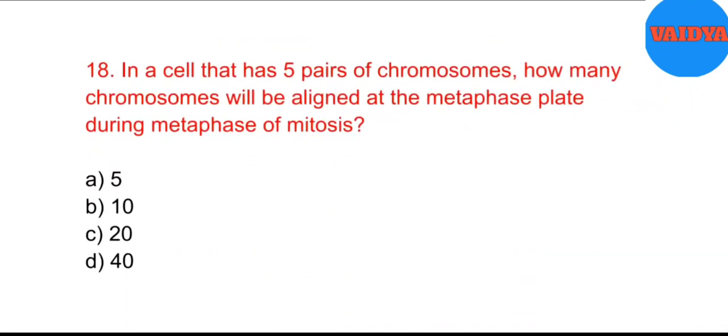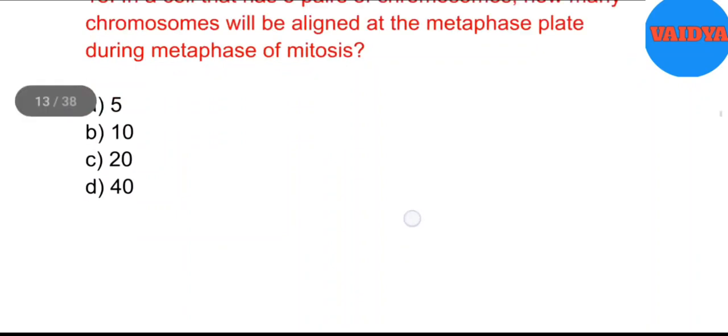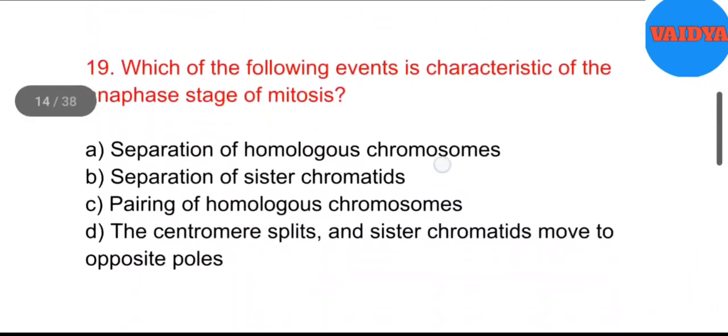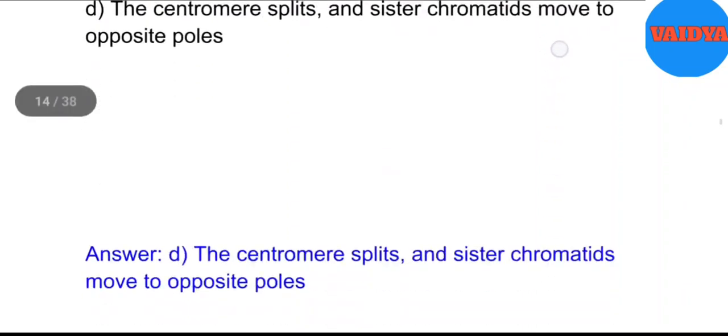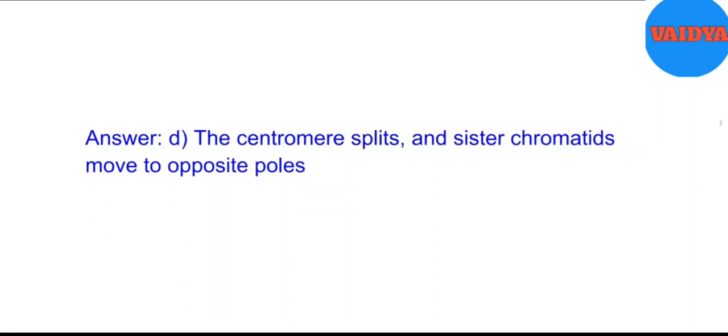18. In a cell that has 5 pairs of chromosomes, how many chromosomes will be aligned at the metaphase plate during metaphase of mitosis? A. 5. B. 10. C. 20. D. 40. Answer. B. 10. 19. Which of the following events is characteristic of the anaphase stage of mitosis? A. Separation of homologous chromosomes. B. Separation of sister chromatids. C. Pairing of homologous chromosomes. D. The centromere splits, and sister chromatids move to opposite poles. Answer. D. The centromere splits, and sister chromatids move to opposite poles.